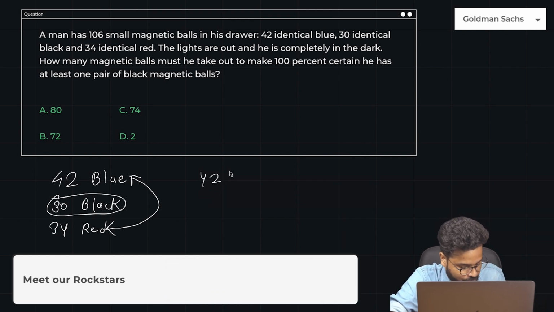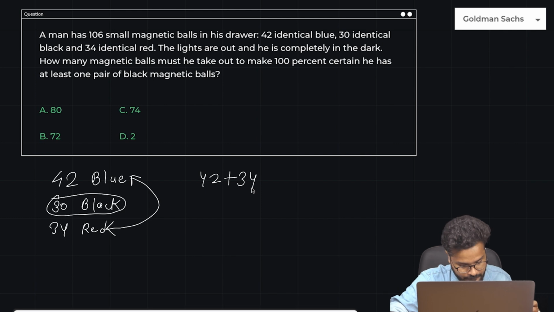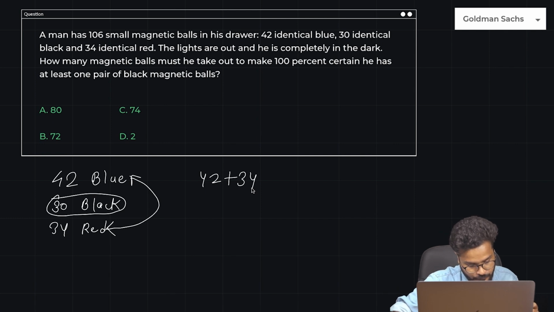So 42 plus 34. How much is that? 76. Yes. Okay, first of all, the options are incorrect here. I made a small mistake in the options. So 42 identical blue balls, 30 identical black balls, and 34 identical red balls.